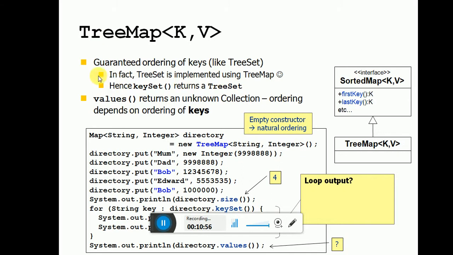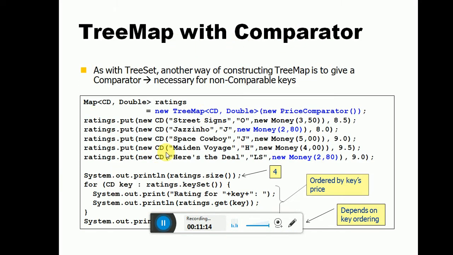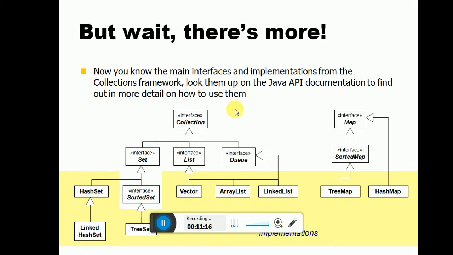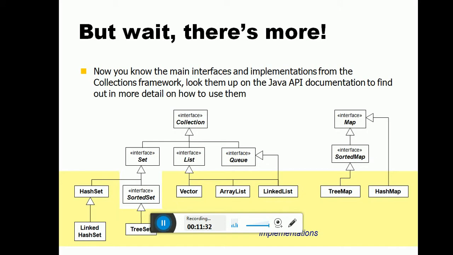TreeMap is a guaranteed order of the keys, like TreeSet. The values are returned as a collection whose ordering depends upon the order of the keys. TreeMap: put the values and look at what output is shown. A TreeMap with a comparator gives a comparison with an alternative order. Put any given argument that is positive, and the code is iterable and prints the values in order.